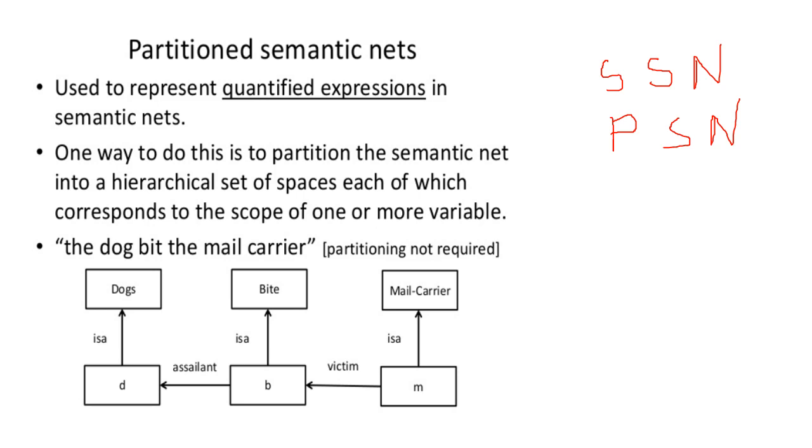The dog bit the mail carrier. This is represented in this way. Here partitioning is not required because there are no quantifiers in this statement. Dog bite mail carrier. D is a dog, B is a bite, M is a mail carrier. You don't need to worry about this assailant and victim. Those are the relations: this is the assailant and this one is the victim.